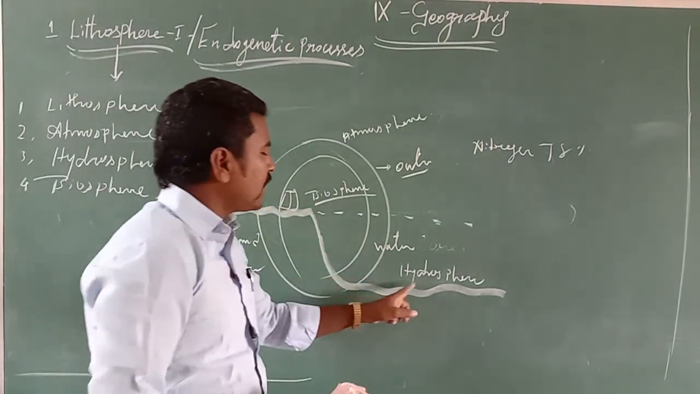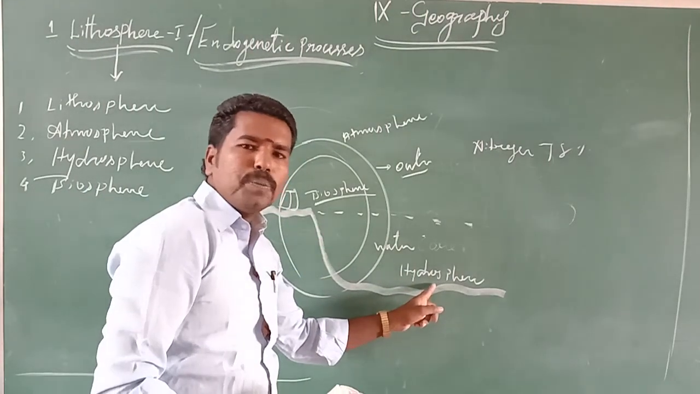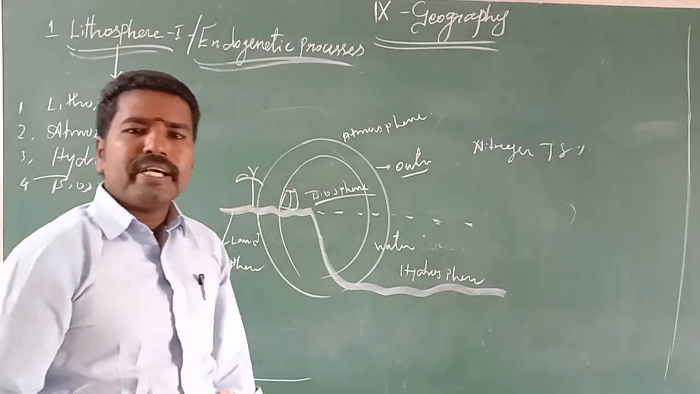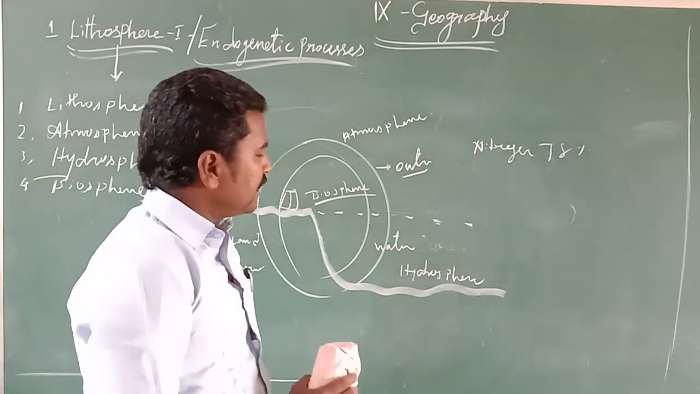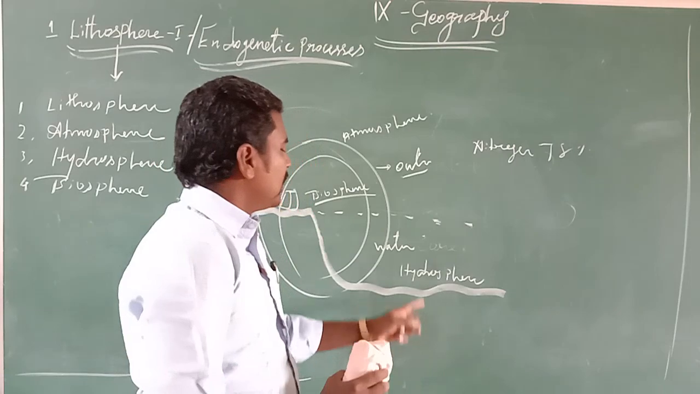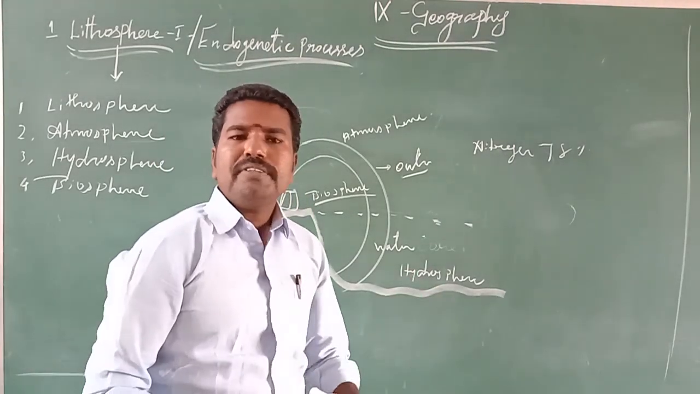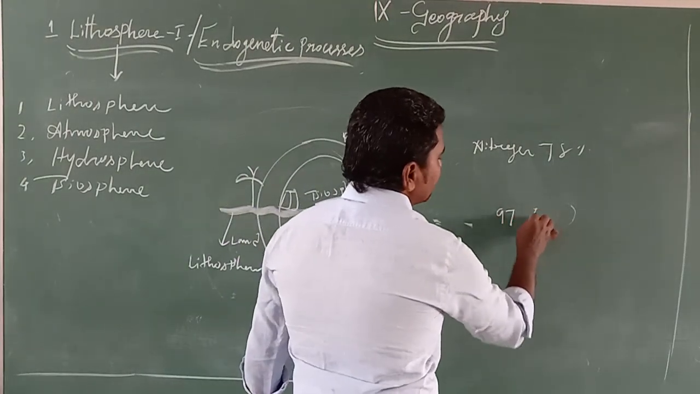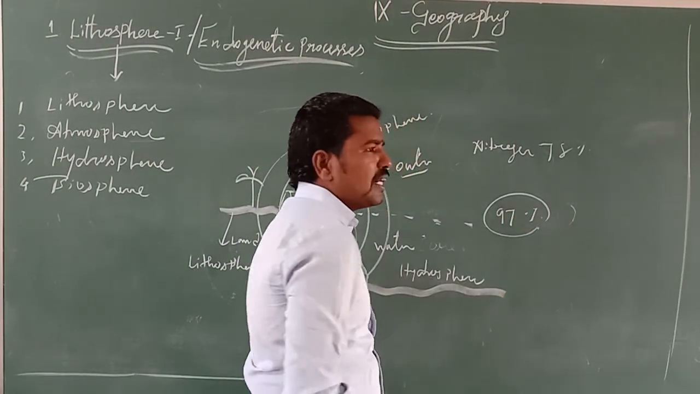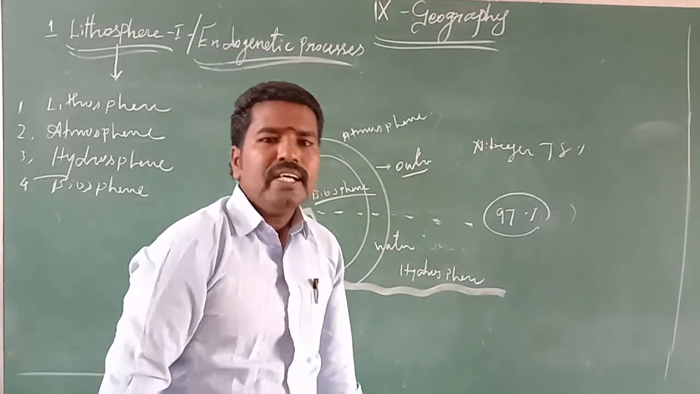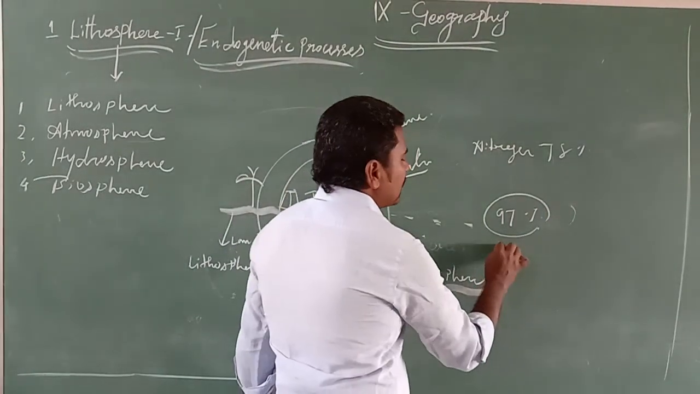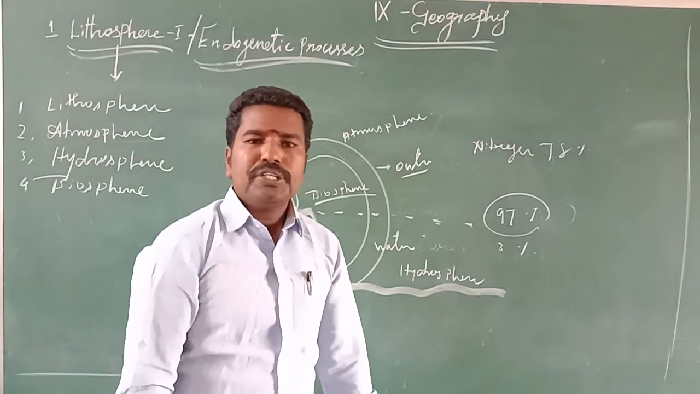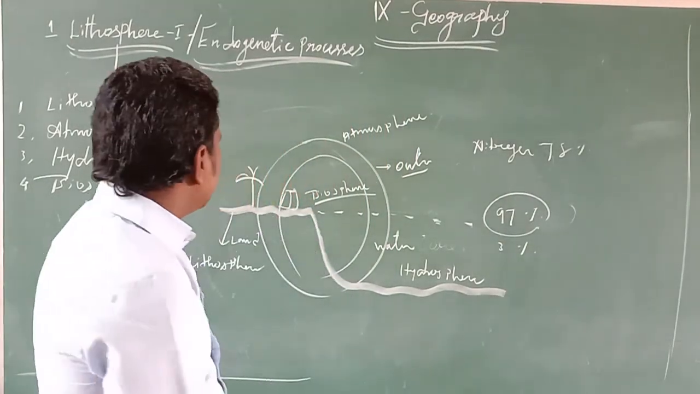And then hydrosphere is one of the major important spheres, because water is indispensable and a major thing for our life. The earth is covered with 71% water. Of this, more than 97% of the water is confined in the ocean, and the remaining 3% of water is found on land in the form of liquid, solid, and gas.